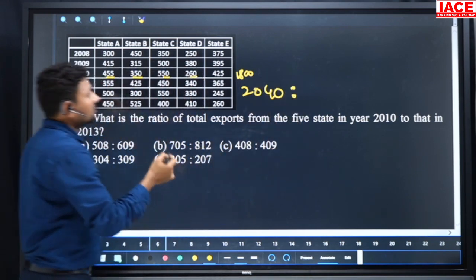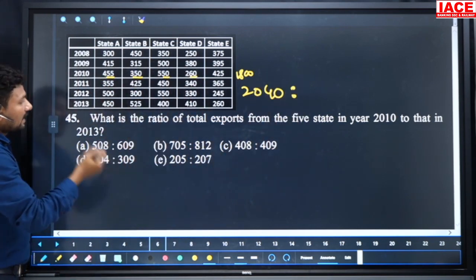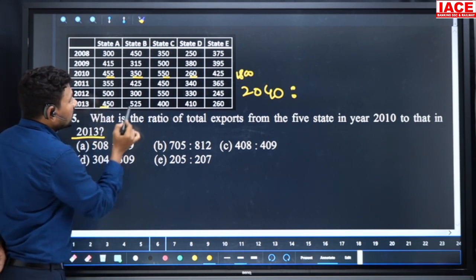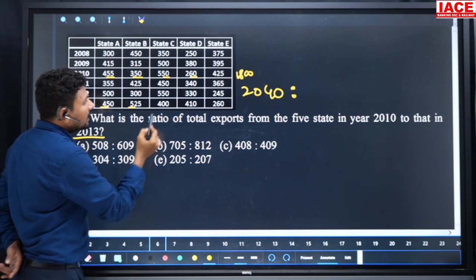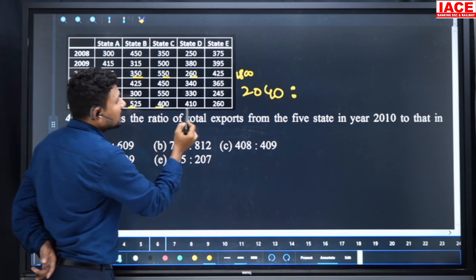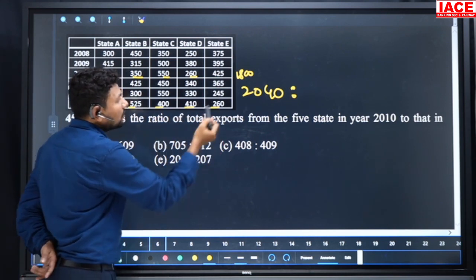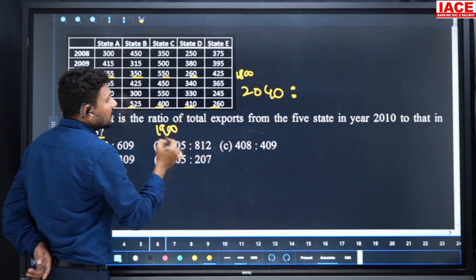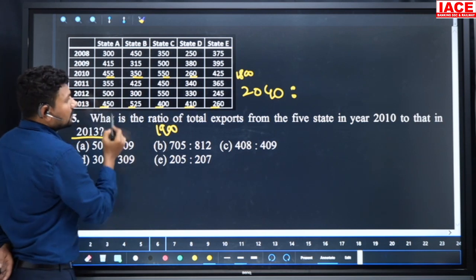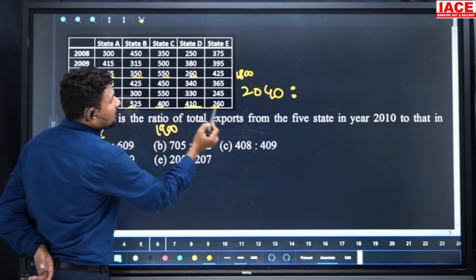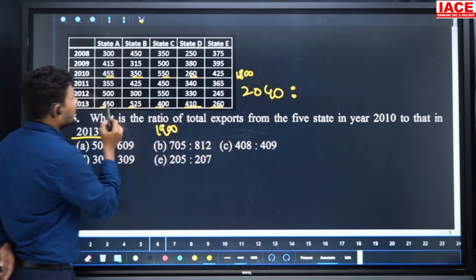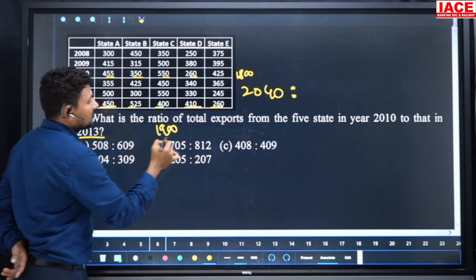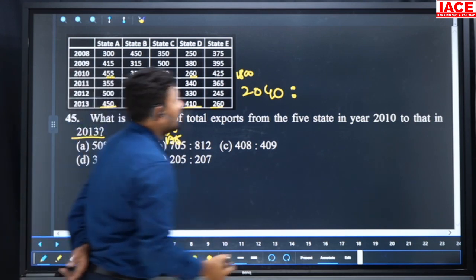This is the total value of 2010, and again we should add it for 2013 also. And here 400, 500, 900, 900 plus 400 is 1300, 1300 and 400 and 200, 1900. Just remember 1900, and extra we should add here. 10 plus 60, 70, 70 plus 50, 120, 120 plus 25, 175 added.